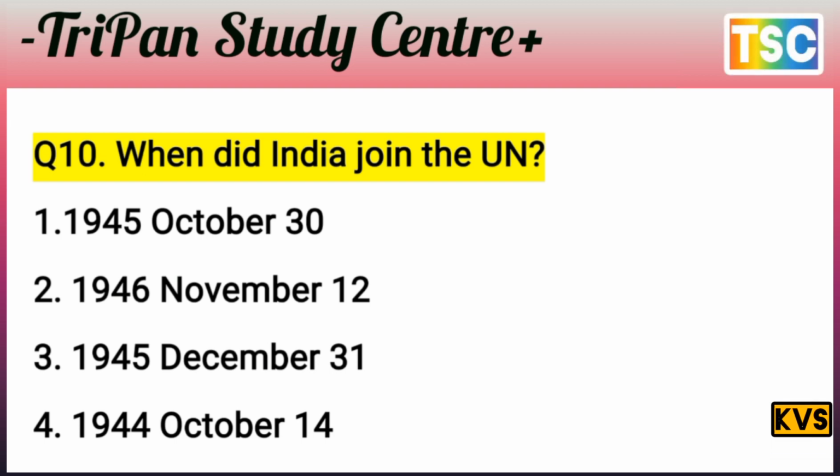The correct answer is A, option 1: on October 30, 1945, India joined the UN. Clear? October 30, 1945, India joined the UN. That's clear. Option 1 is correct. Let's see the next question here.